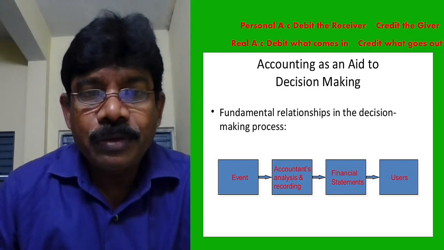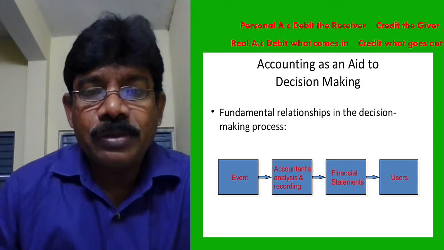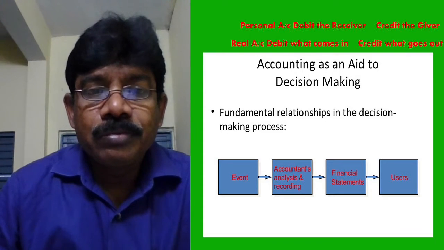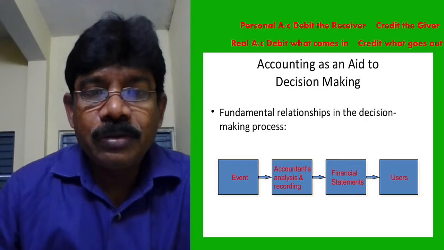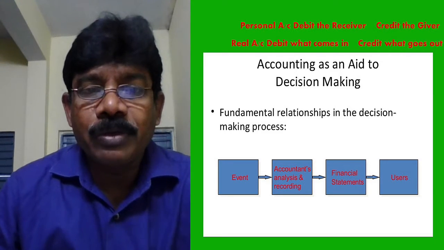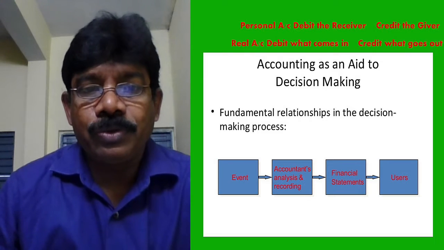So, the event is a financial transaction, analyzed by the accountant, recorded by the accountant, updated in the financial statements, and the processed information supplied to the user.